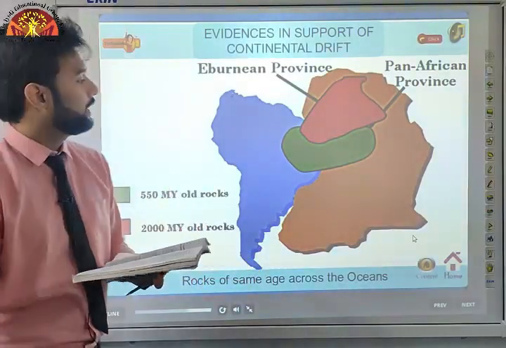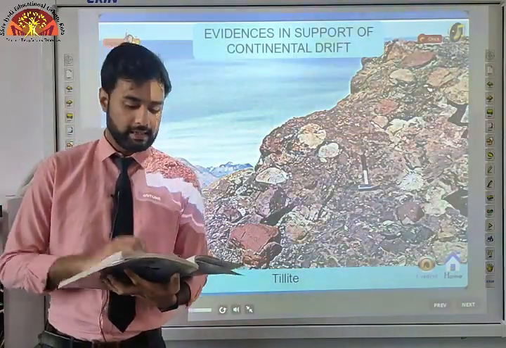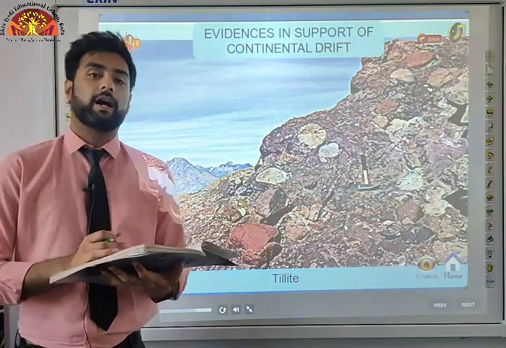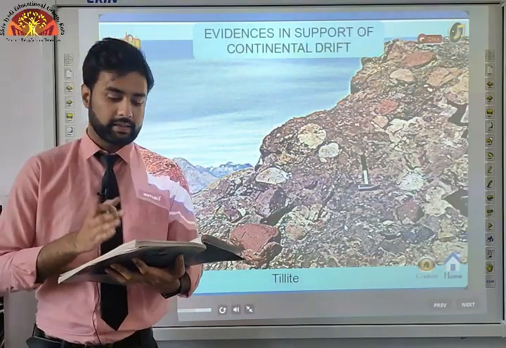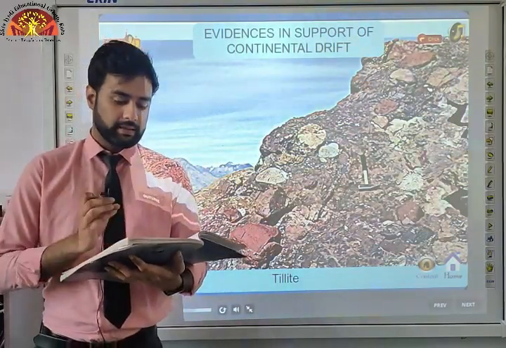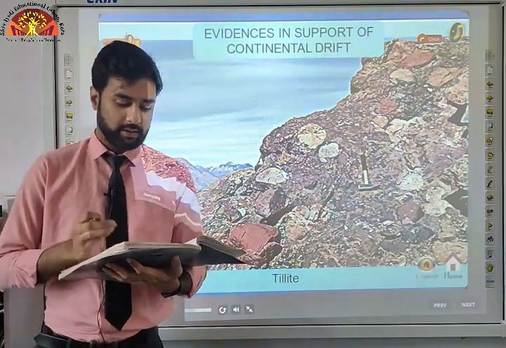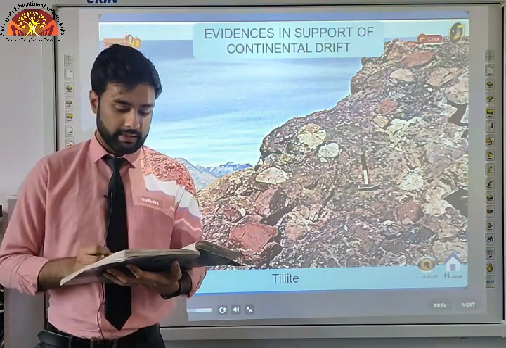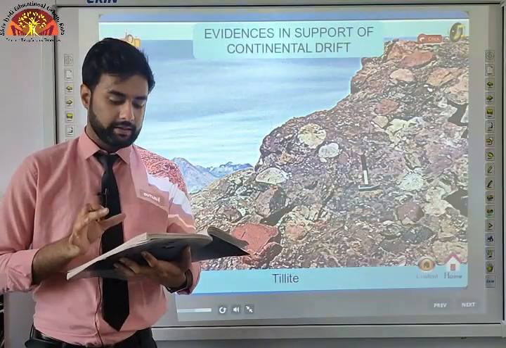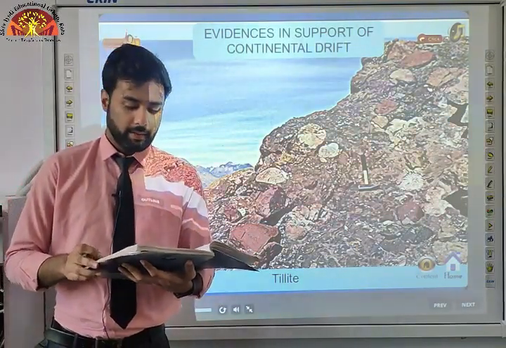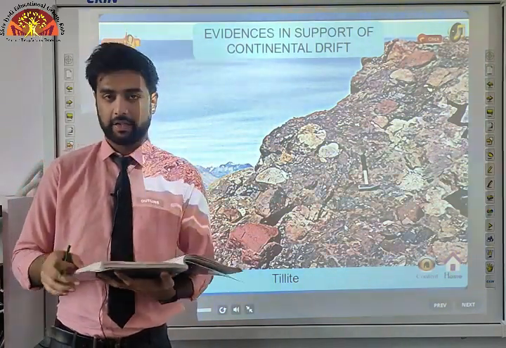Now the next evidence is tillite. It is a sedimentary rock formed out of the deposits of glaciers. Underline this: what is tillite? It is a sedimentary rock formed out of the deposits of glacier. The Gondwana system of sediments from India is known to have its counterparts in 6 different land masses of the southern hemisphere. At the base, the system has thick tillite indicating extensive and prolonged glaciation. Counterparts of this succession are found in Africa, Falkland Island, Madagascar, Antarctica and Australia. Overall resemblance of the Gondwana type sediments clearly demonstrates that these land masses had unremarkably similar histories. The glacial tillite provides unambiguous evidence of paleoclimates and also of drifting of continents.